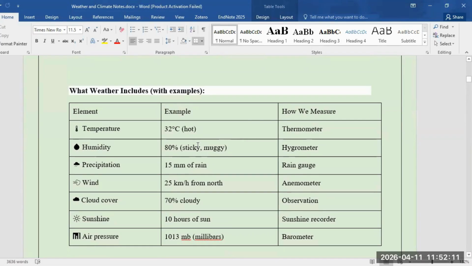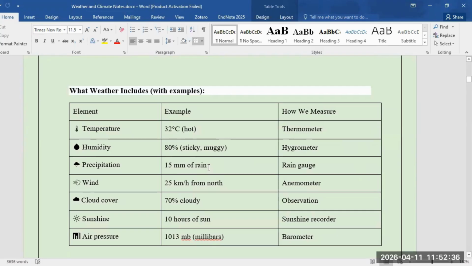For example, temperature can be hot, warm, mild, or cool. Humidity means the amount of water in the atmosphere, in the air. Humidity means there could be a possibility of rainfall, water vapors, in simple words. Then precipitation, condensed form of water, which leads to the rainfall.